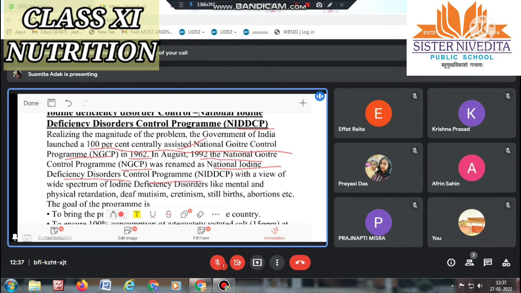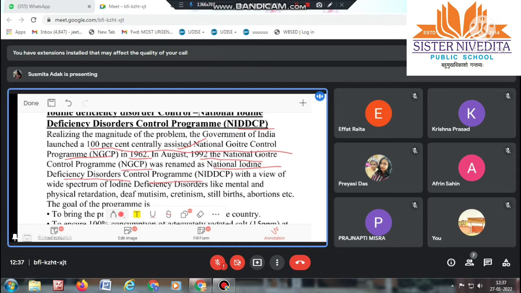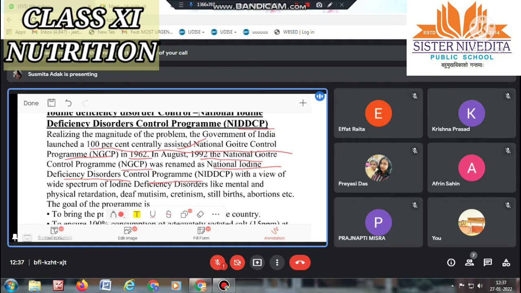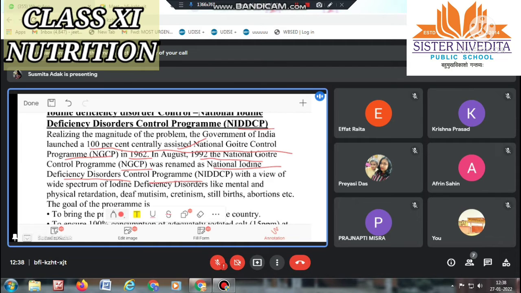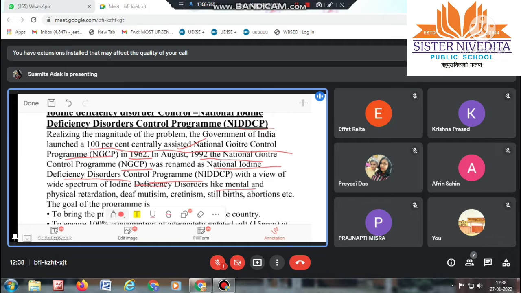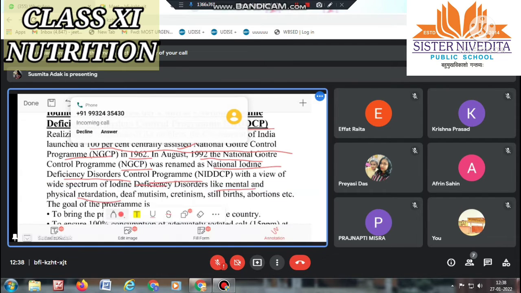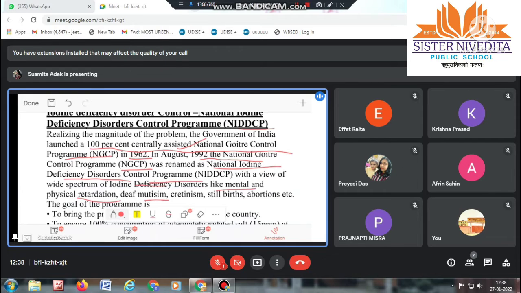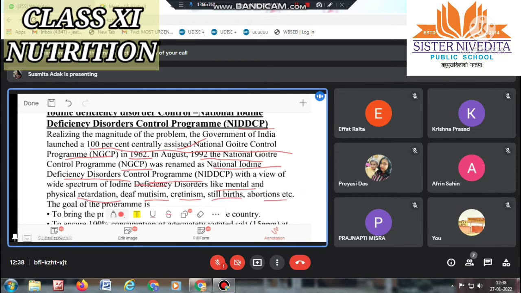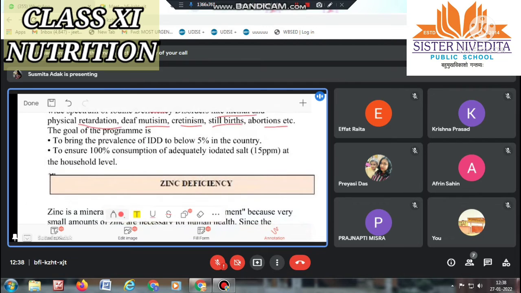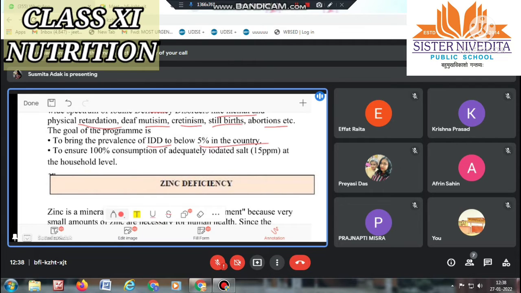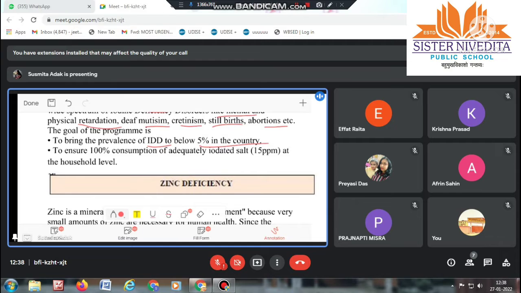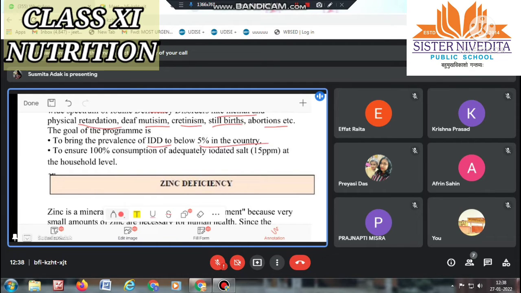Not only goiter, but the whole range of iodine deficiency disorders will be controlled, like mental and physical retardation, deaf mutism, cretinism, stillbirths, abortion, etc. The goal of the program is to bring the prevalence of IDD to below 5% in the country. Means we have to decrease the level.